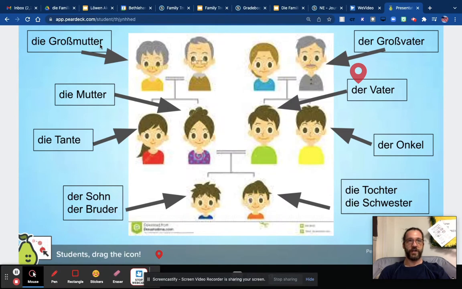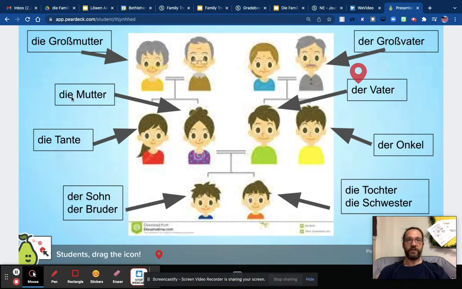Die Großmutter. Can you guess who die Großmutter is from the family tree? All right, so we have boy, girl, parents, aunts, uncles, and then we have Großeltern or grandparents. So Großmutter is grandmother. Der Großvater is grandfather.